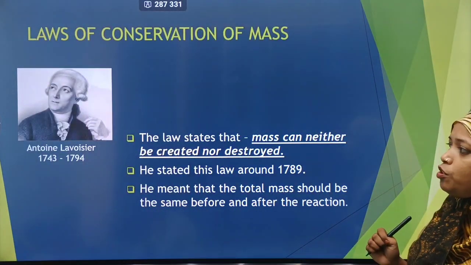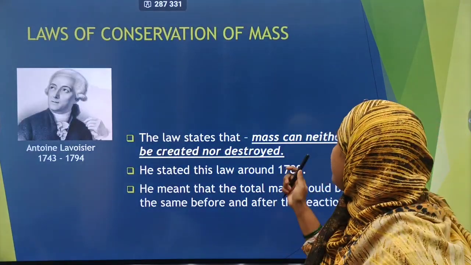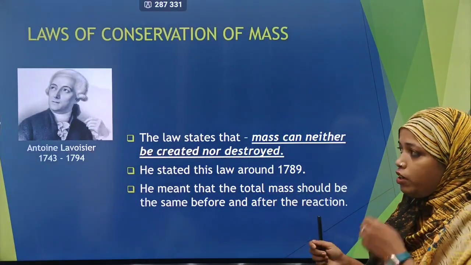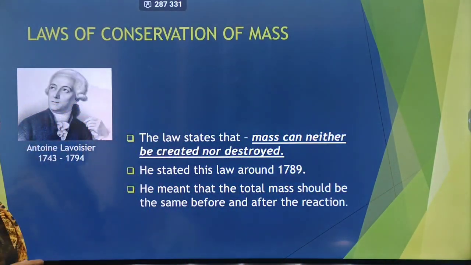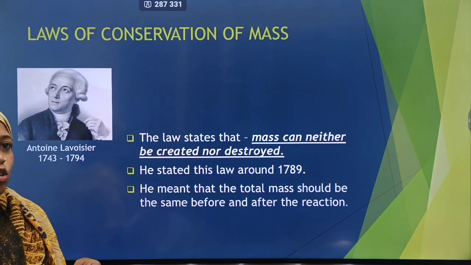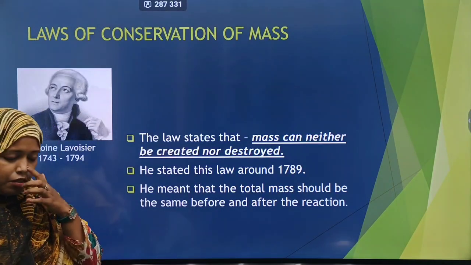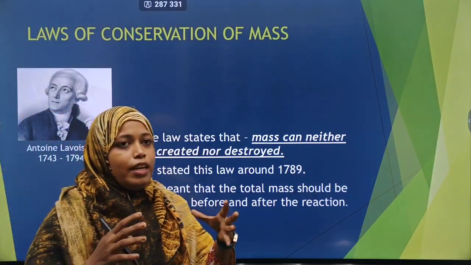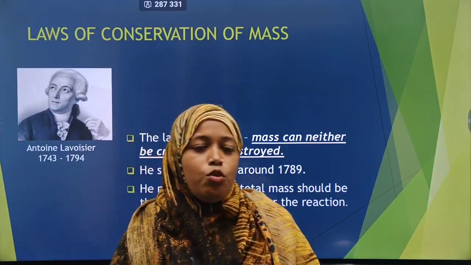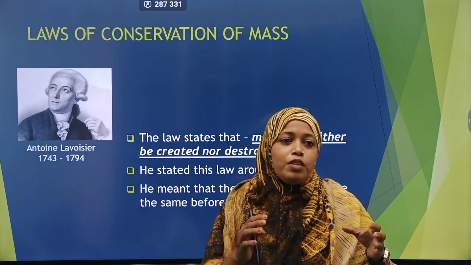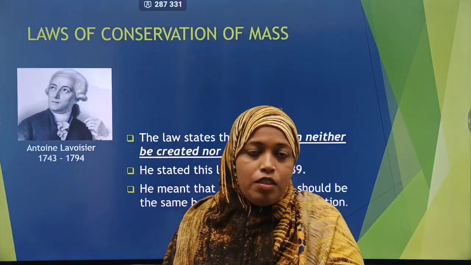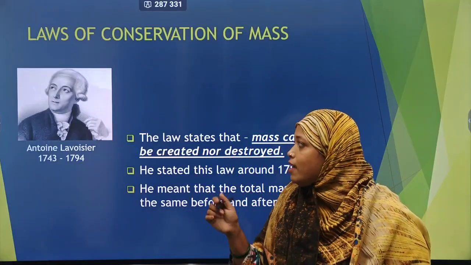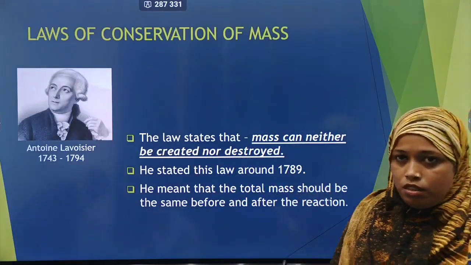Now, the law of conservation of mass. This law states that mass can neither be created nor destroyed, and it was put forward by Antoine Lavoisier around 1789. He meant that the total mass should be equal before and after the reaction. He conducted a series of experiments and observed that the masses of the reactants were similar to the masses of the products after the reaction. So that's what he states: mass can neither be created nor destroyed.